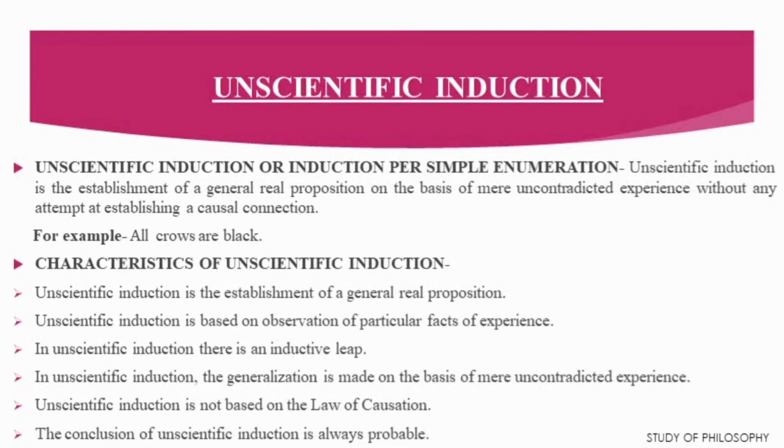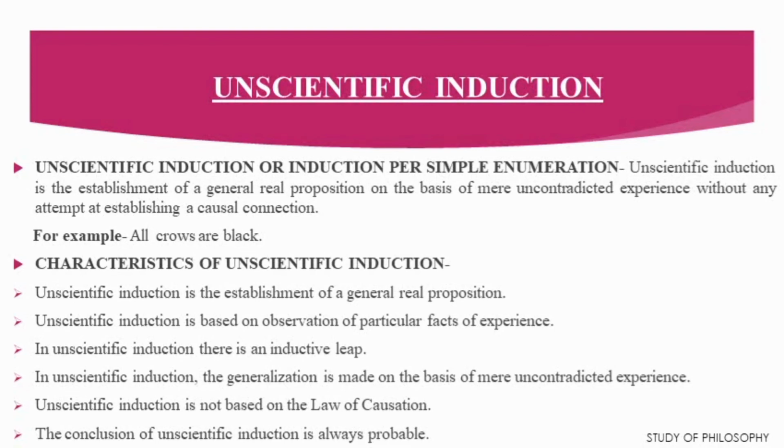So, we have to know what is mere uncontradicted experience. By observing a large number of particular instances and finding no contrary instances, unscientific induction establishes a general real proposition. Thus, uncontradicted experience is the ground of unscientific induction. If we take the example of all crows are black, we have seen a large number of crows and found that all of them are black.